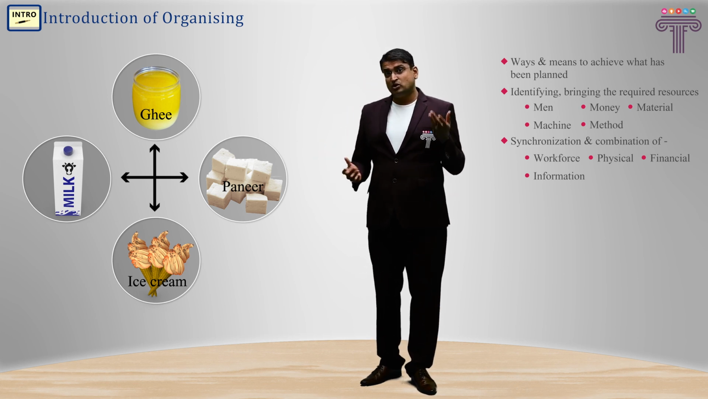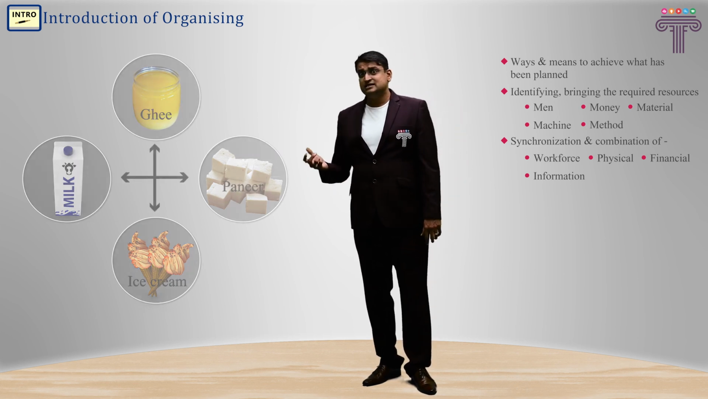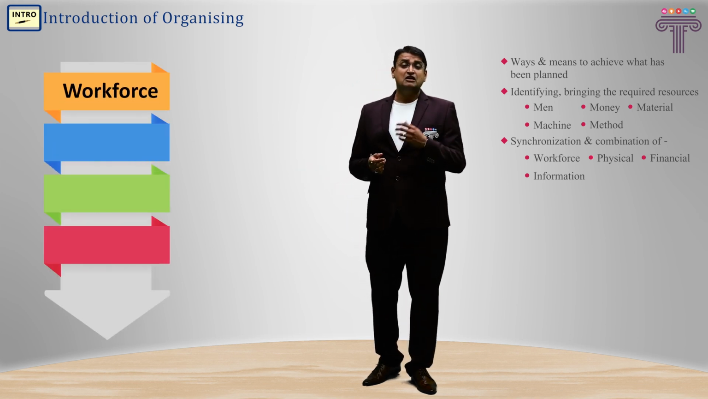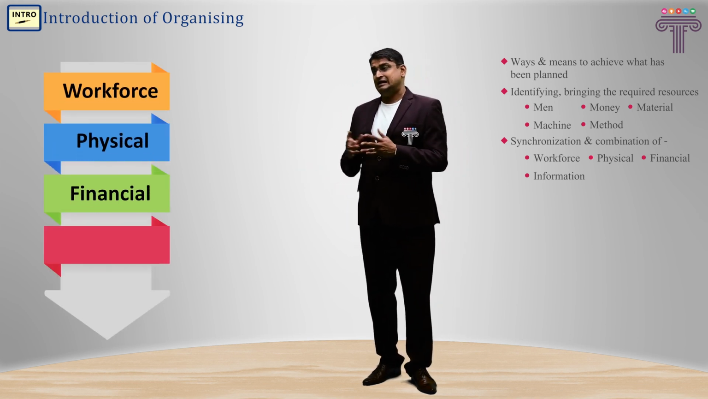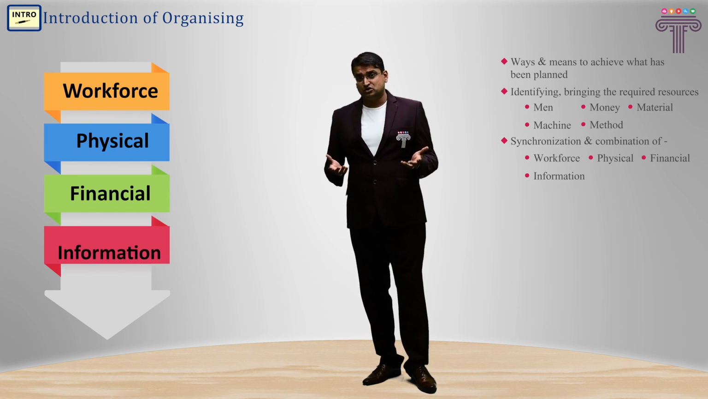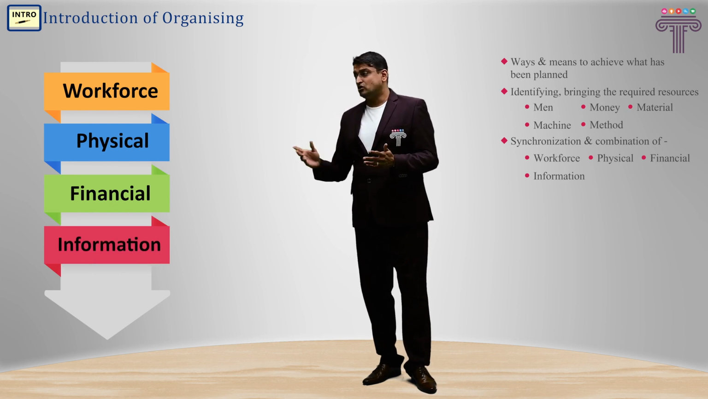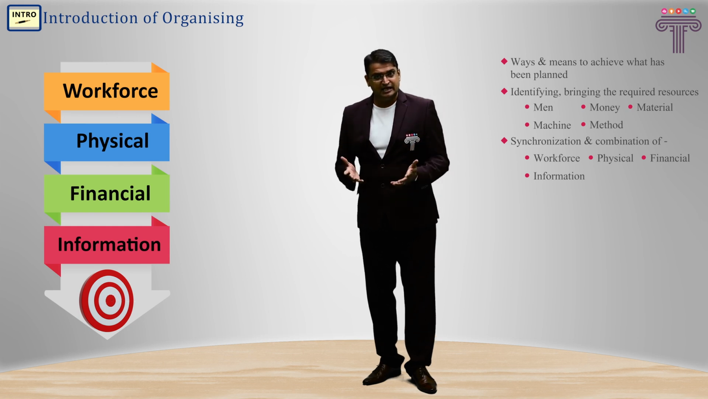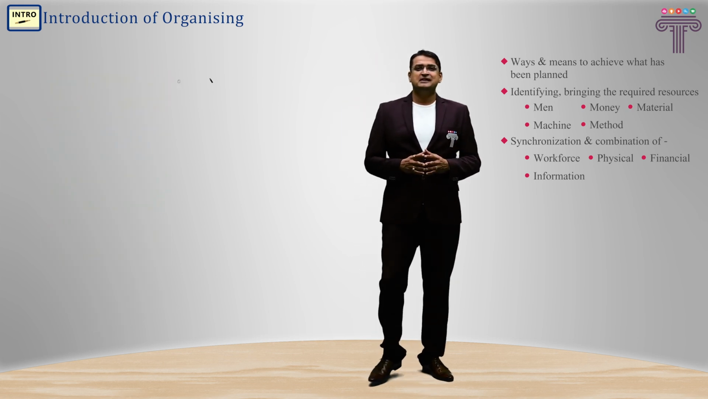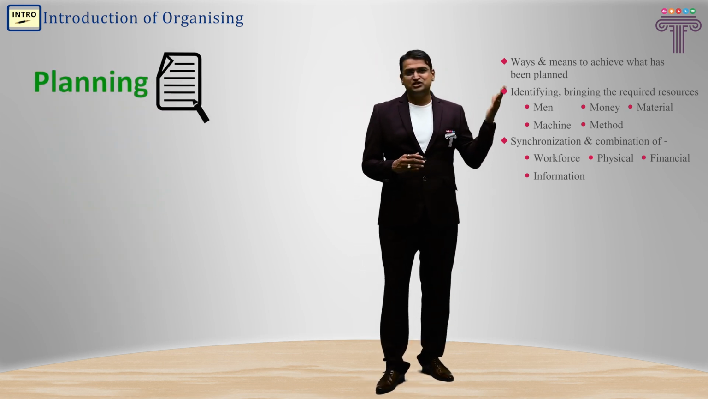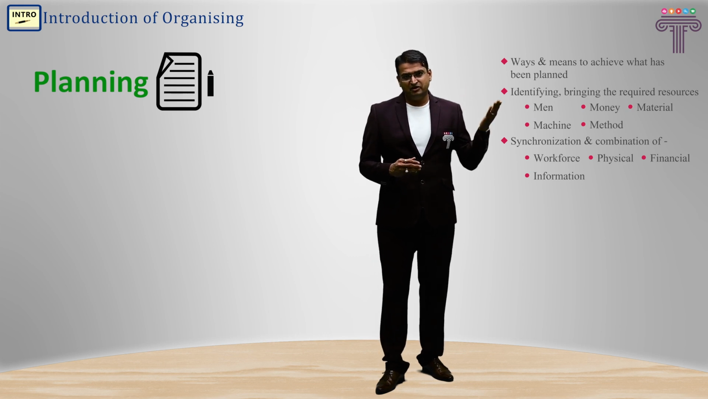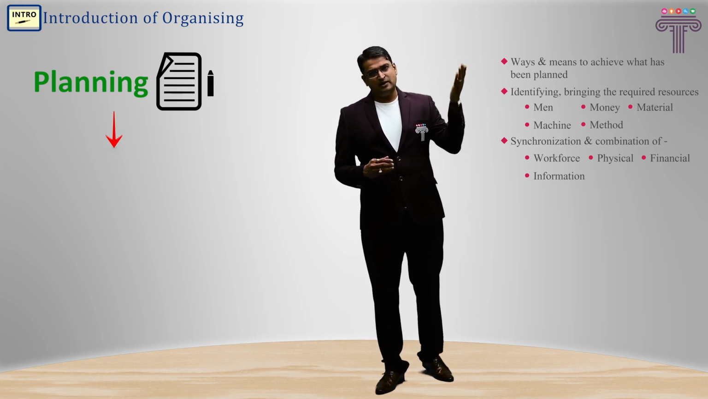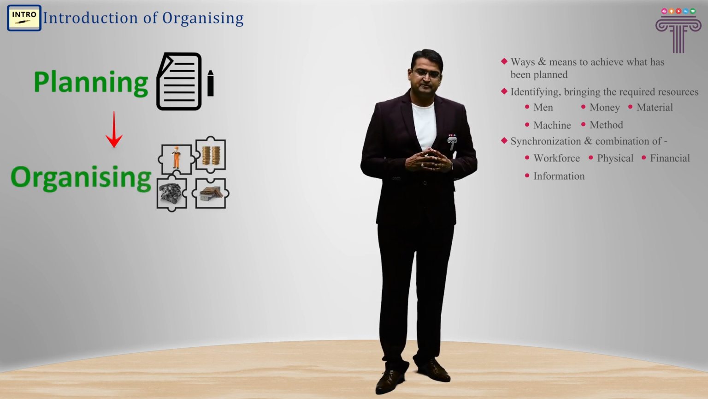So, in simple words, what is organizing? Organizing is synchronization and combination of resources in the form of workforce, physical, financial, and information resources to be channelized in order to achieve the organization's objective. In simple words, what is organizing? Well, organizing is naturally the second step of the management functions. That is, after planning, the execution of the plan starts with organizing.